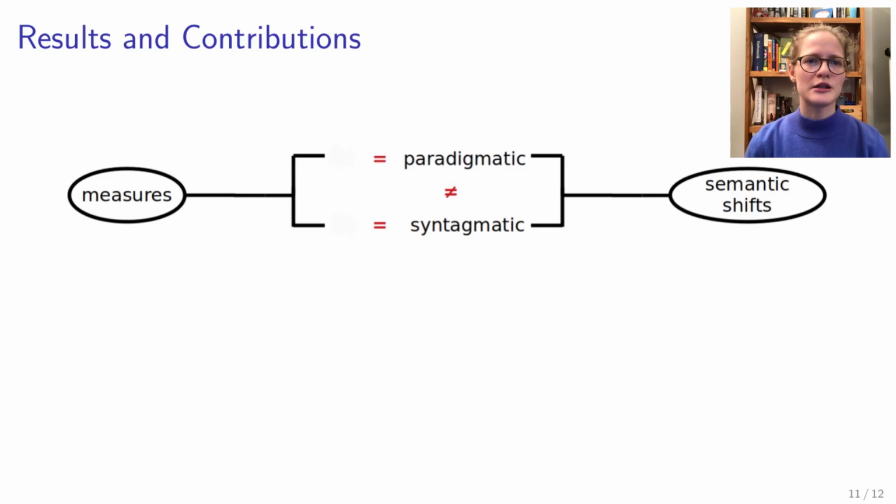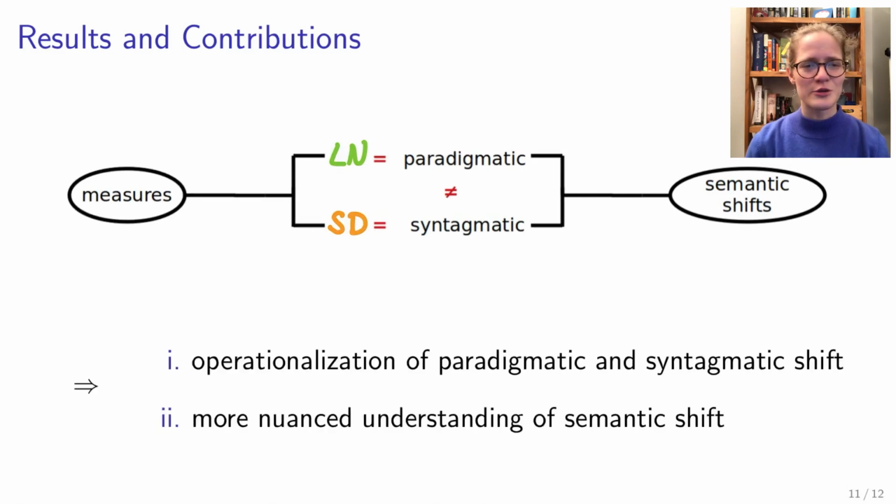In conclusion, we looked at different types of semantic shift, that is paradigmatic and syntagmatic shift. We found one measure each that apparently captures the concept well, and we have seen that they are not the same. With this work, we contribute an operationalization of paradigmatic and syntagmatic shift, or rather the evaluation thereof, and with that a more nuanced understanding of semantic shift.